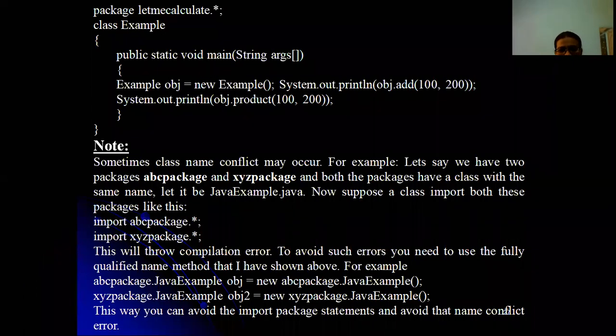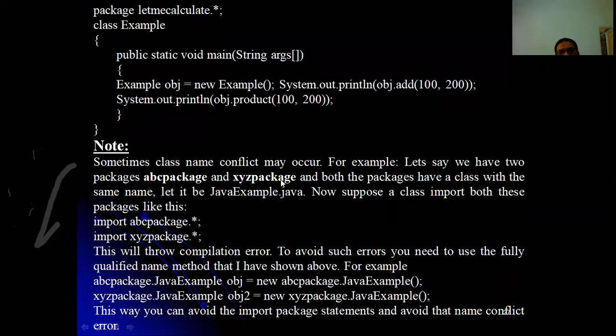So here is a note that sometimes class name conflicts may occur. For example, let us say we have two packages, ABC and XYZ, right? So both the packages will be having the same class name called Java example.java. I mean, the class name is same. Java example class in ABC package also, and in XYZ package also.